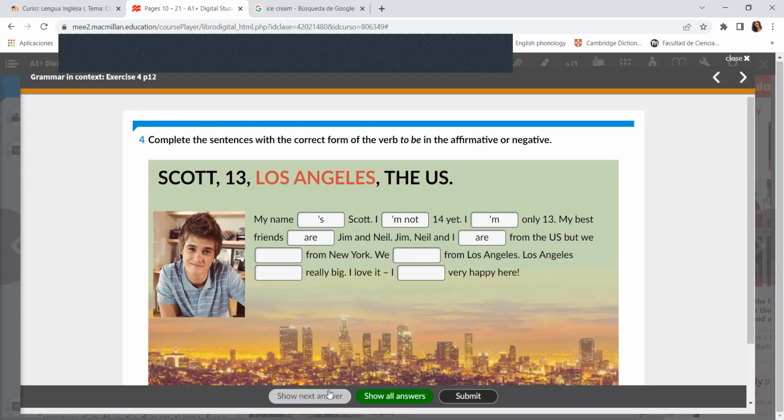3 people from the US, but we aren't from New York. We are from Los Angeles. Los Angeles is really big. I love it. I'm very happy here.